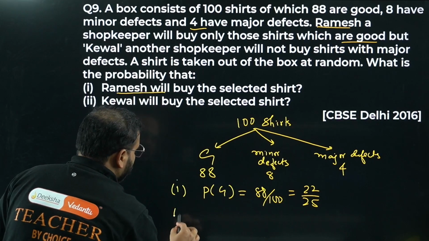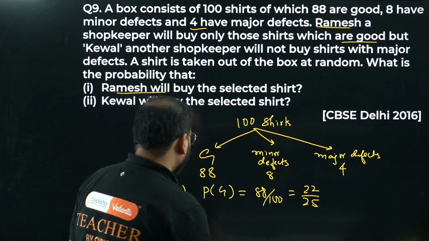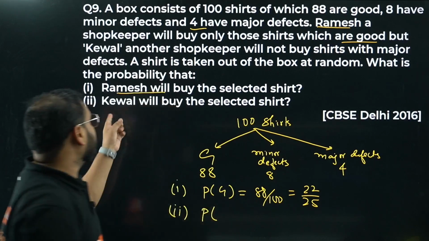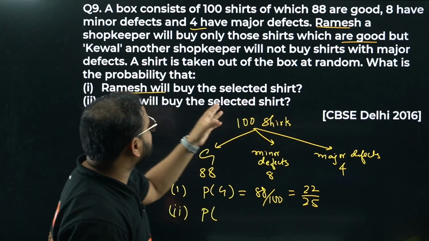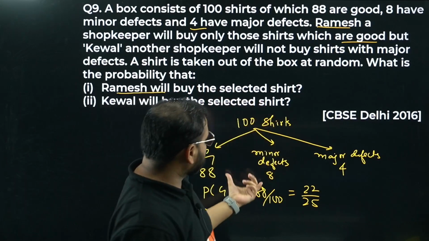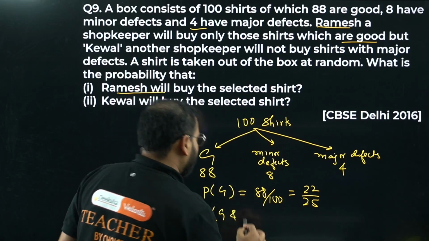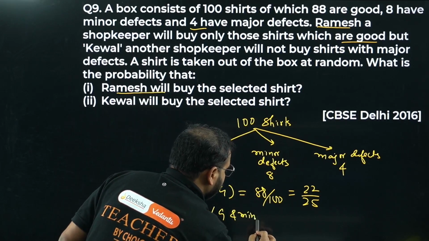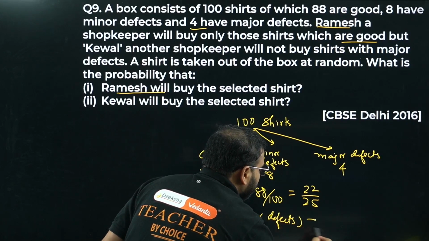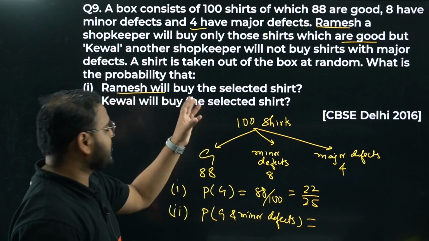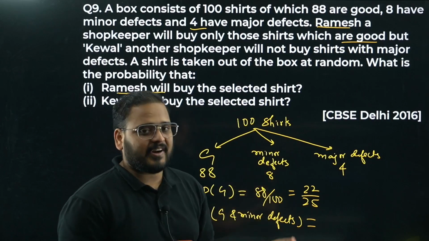For Ramesh, we will only select if it is a good shirt. Okay, what about this? Keval will select only if it is okay, not very bad shirts. Means it's going to be these two categories combined, either good or minor defects. So basically, if I'm choosing a shirt from this pile of 100 shirts, and that shirt is either a good shirt or a minor defect shirt, then only we'll choose.